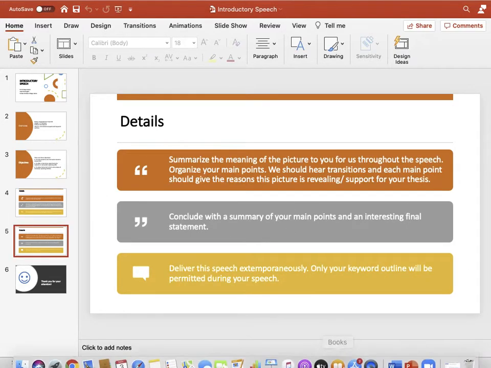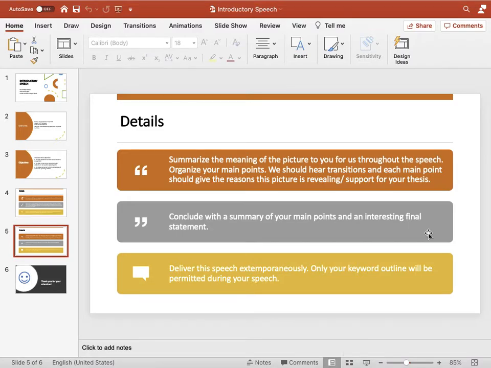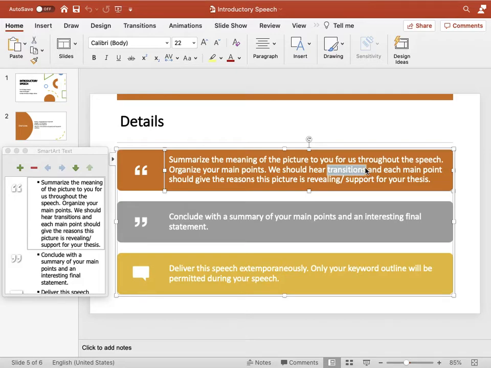So let's move on. So basically you have to summarize the meaning of the picture to you for us throughout the speech. And do not just say the points randomly, rather organize those points in a thoughtful manner. And move through the points in such a manner that your audience should be able to observe the clear transitions from one point to another.